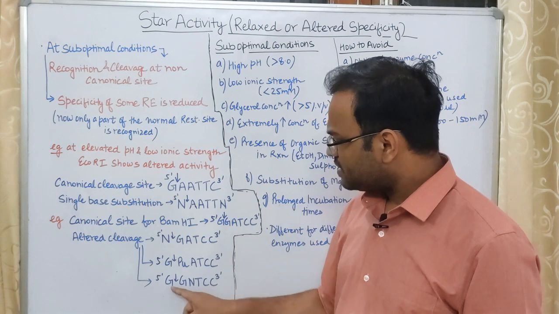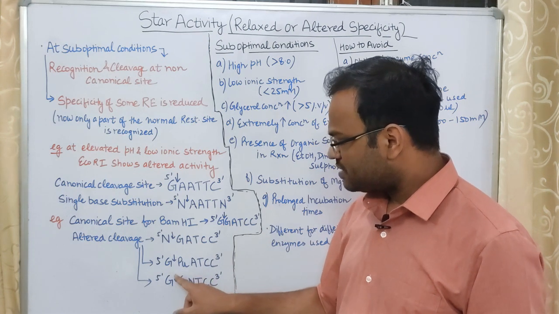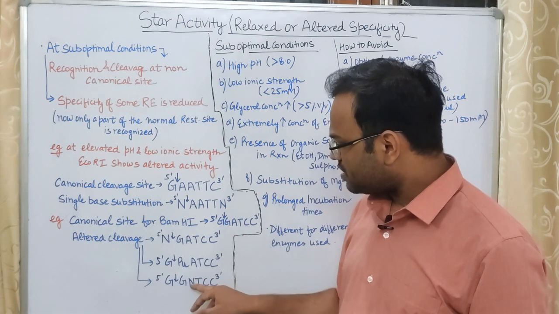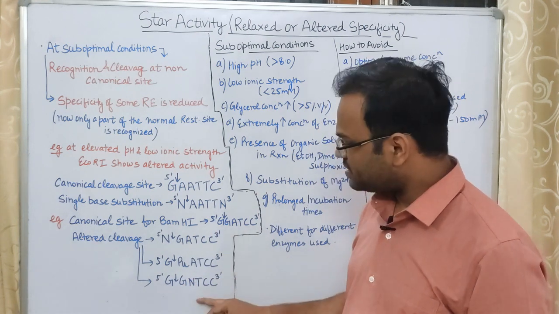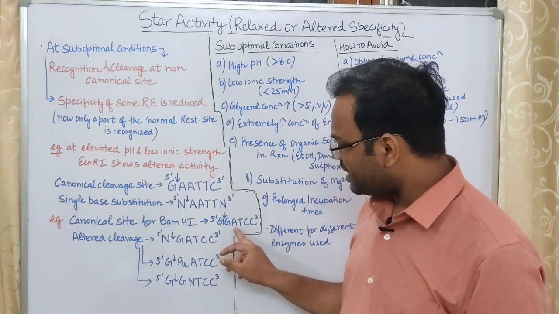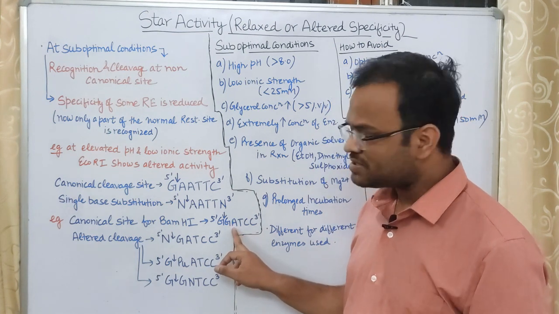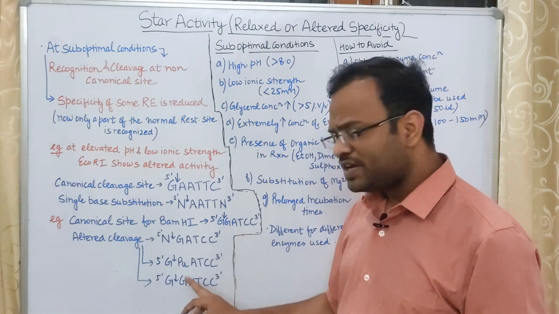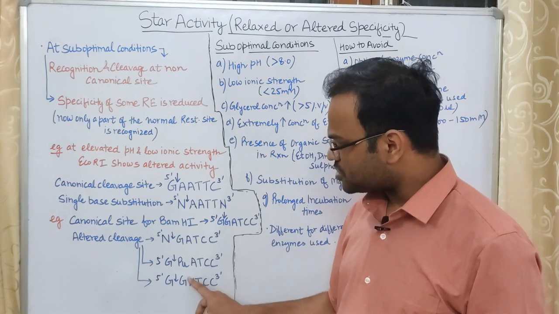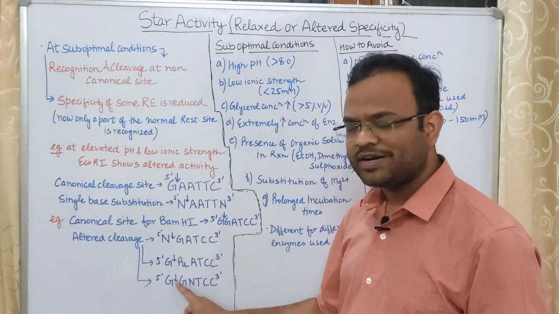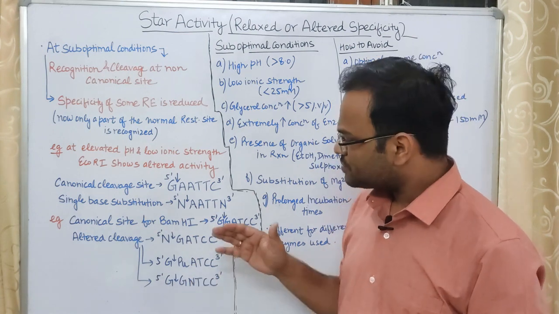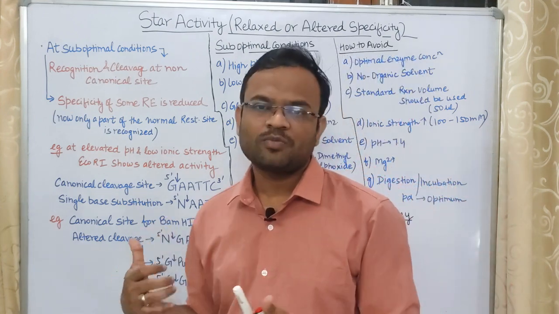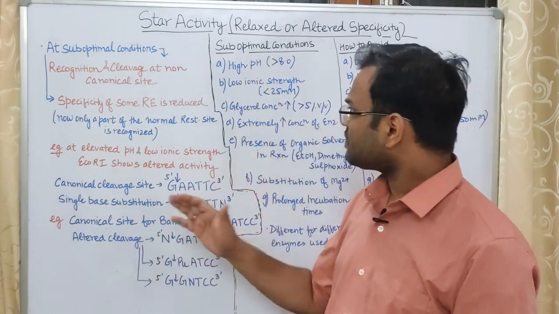In the other case, if there is G and G, then the cleavage will take place over here. But if following G there is any other nucleotide other than A, previously it was A, that means the canonical site has A over here, but if A is not present and any other nucleotide is present, then also the cleavage will take place between G and G. So these are the different alternative cleavages provided by BamHI.